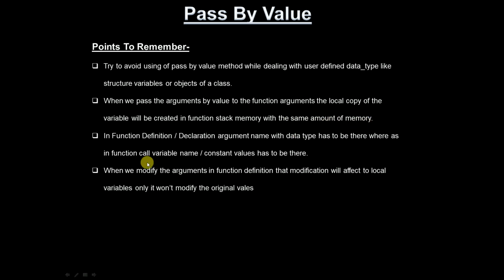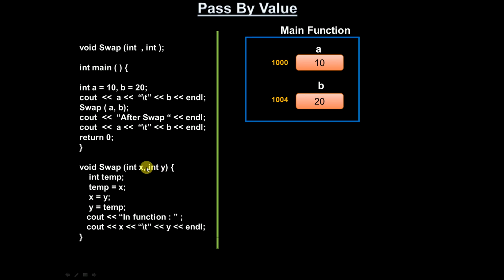Okay, so next, in function definition or declaration, argument name with the data type has to be there, whereas in function call, variable name or constant values has to be there. So here in the function definition or in the function prototype, you have int x, meaning data type and variable name have to be present here, and the value has to be present in the function call.